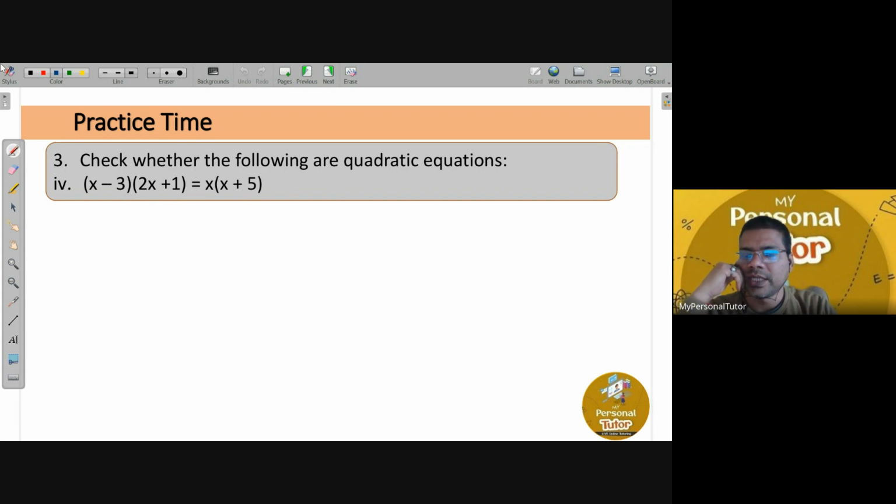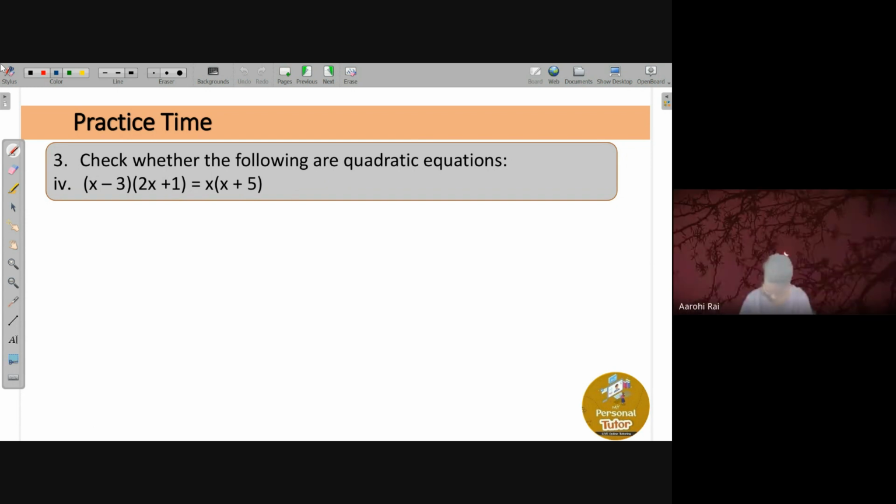Swati, is it a quadratic equation? Yes sir. Are you sure? Yes sir. All right, Arohi, you please check it out. Is it a quadratic or not? Sir, I'm still doing, sir. Yeah, please do it.